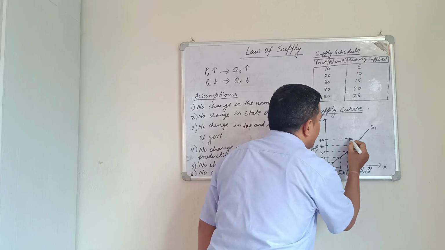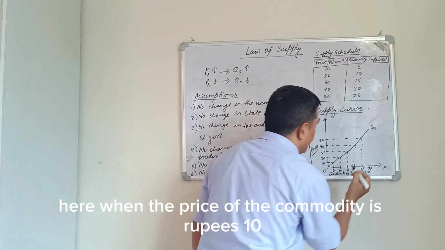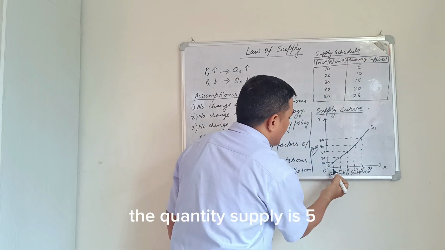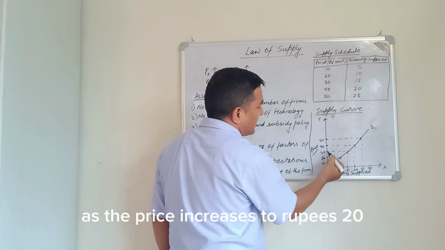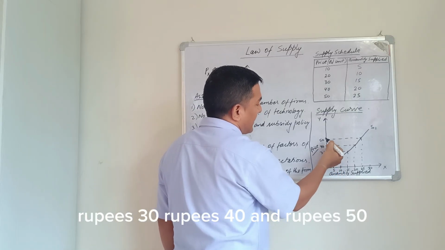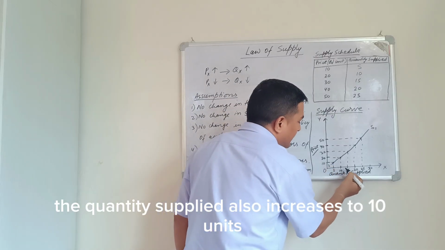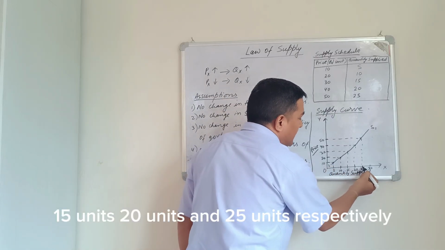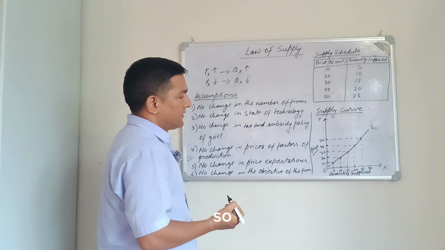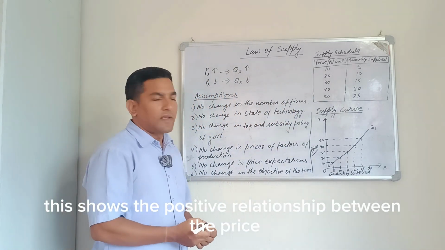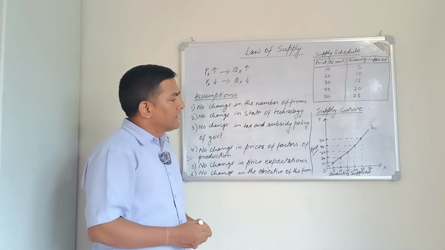Here, when the price of the commodity is rupees 10, the quantity supplied is 5. As the price increases to rupees 20, rupees 30, rupees 40, and rupees 50, the quantity supplied also increases to 10 units, 15 units, 20 units, and 25 units respectively. So this shows the positive relationship between the price of the commodity and the quantity supplied.